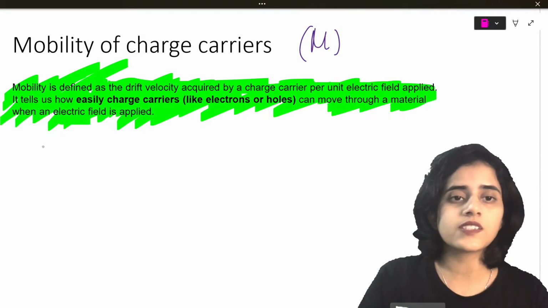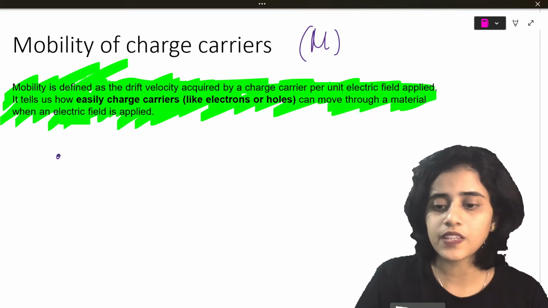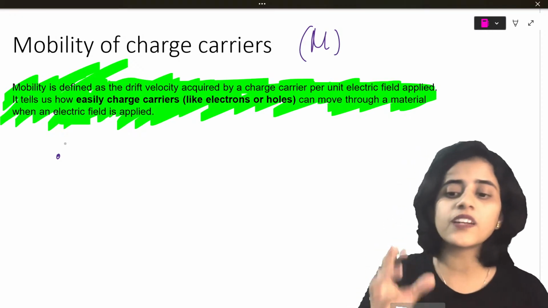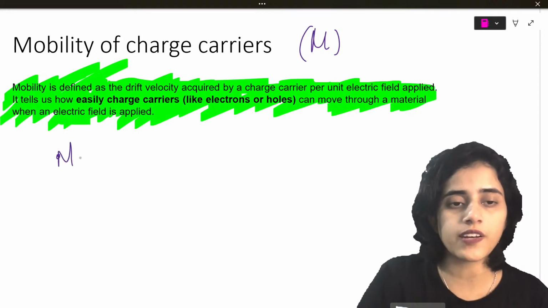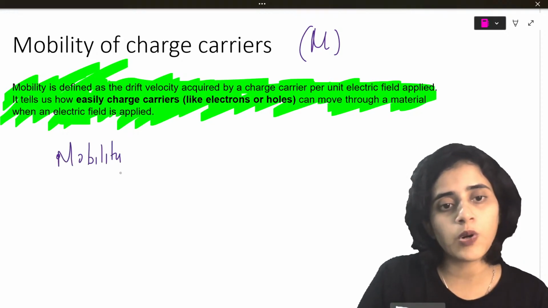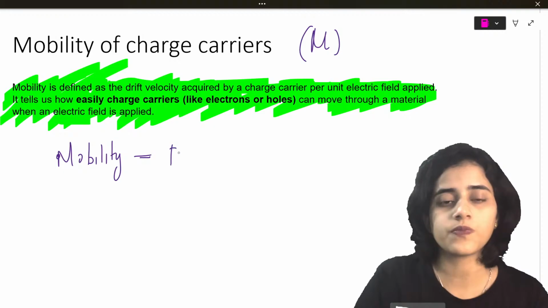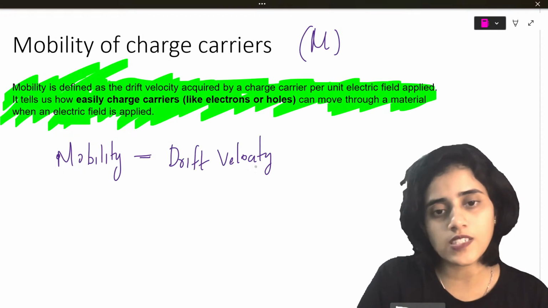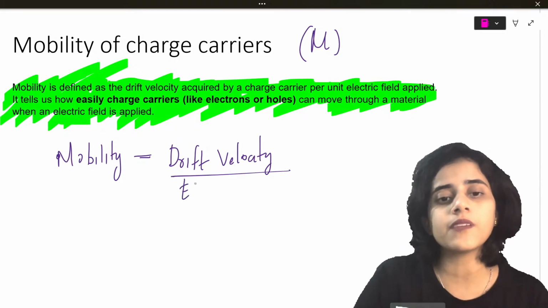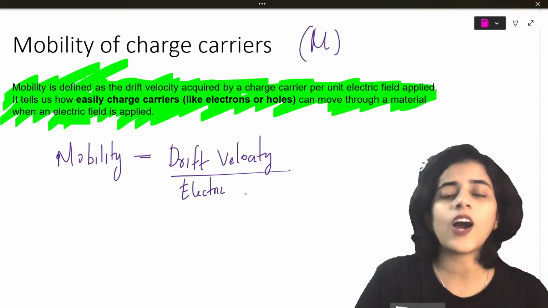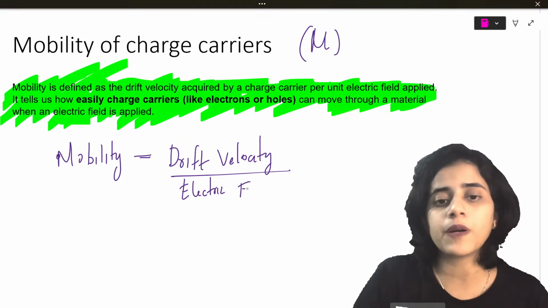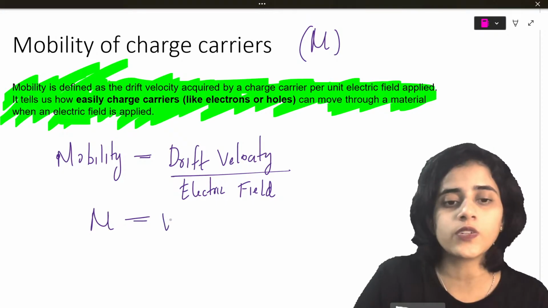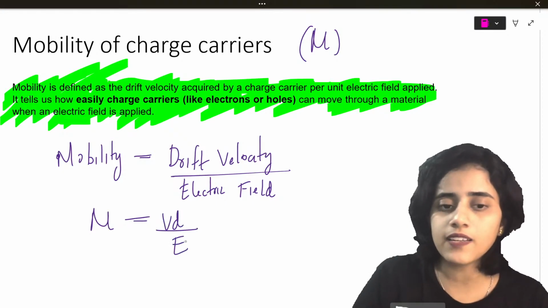So this mobility is basically the drift velocity of charge per unit electric field applied. So you can write mobility is equal to drift velocity, the whole divided by the electric field. So how much drift velocity is applied in a particular electric field. Now what is the value? Mu is equal to Vd by E.